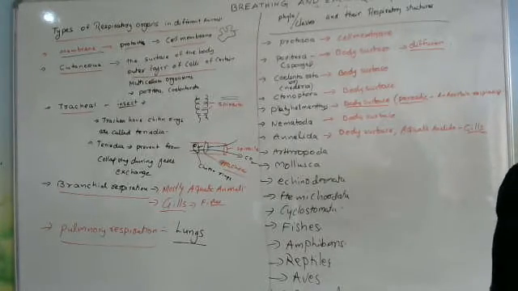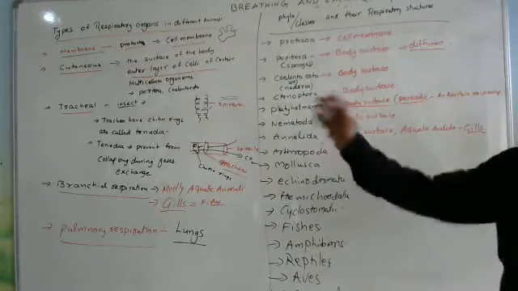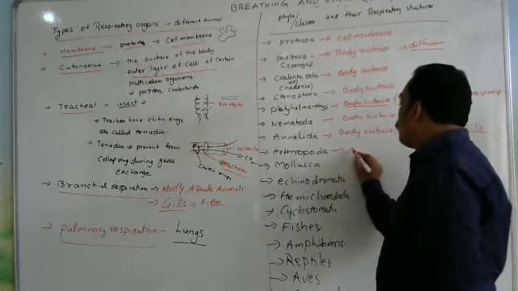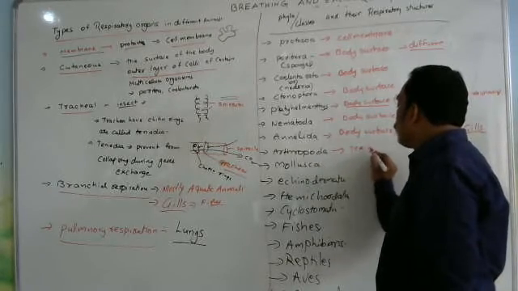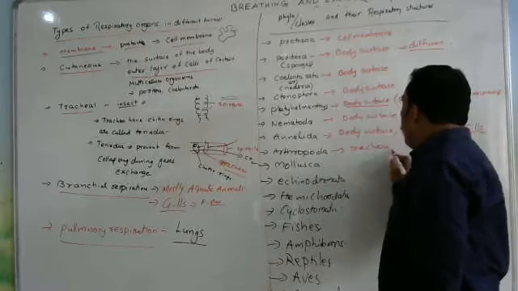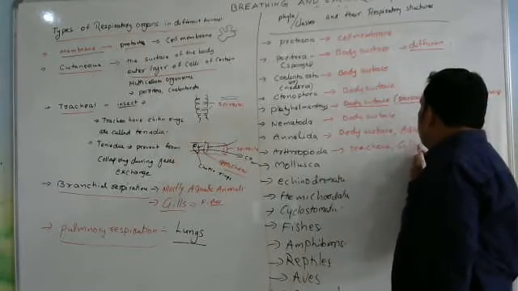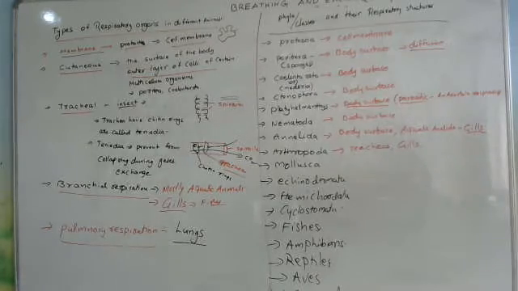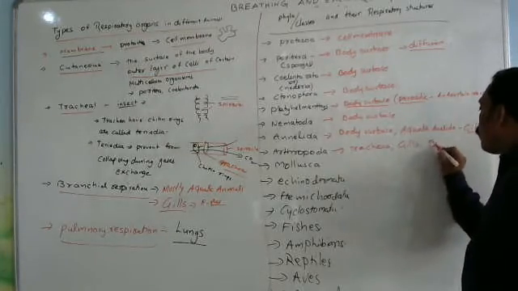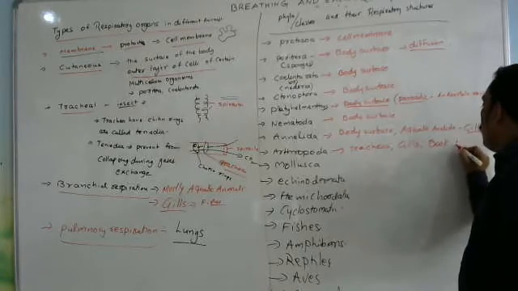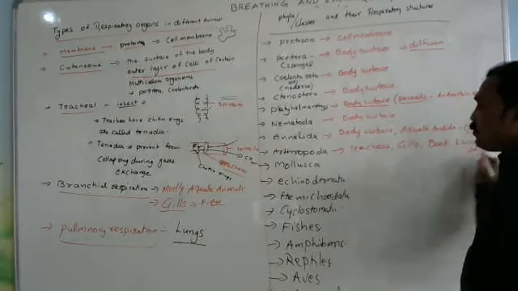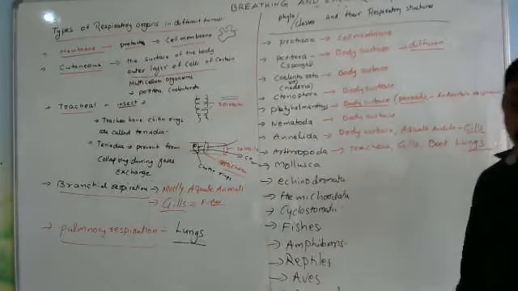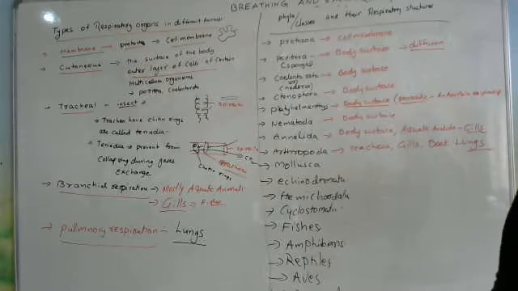And Arthropoda, we already learned about Arthropoda, especially insects. Which type of respiration do insects have? Tracheal respiration: tracheae, and not only tracheae, gills also are useful as respiratory organs. And book lungs, a book-like structure, is there in some arthropods. So the respiratory organs in Arthropoda are tracheae, gills, and book lungs.